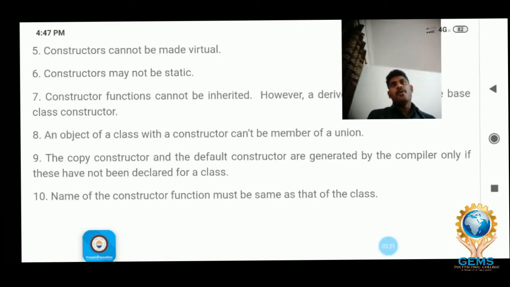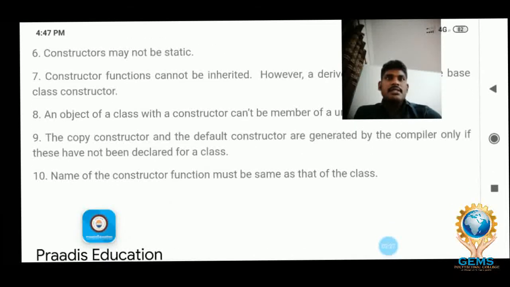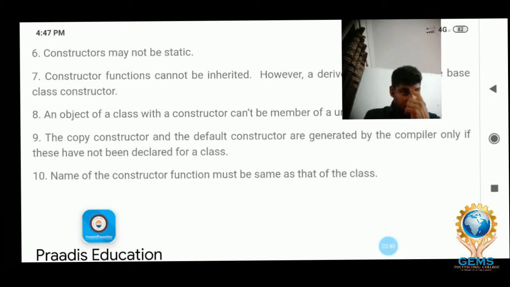The copy constructor and the default constructor are generated by the compiler only if they have not been declared for a class. When the default constructor is not created by the user, the compiler will automatically generate the constructor. What type of constructor? The default constructor as well as the copy constructor.